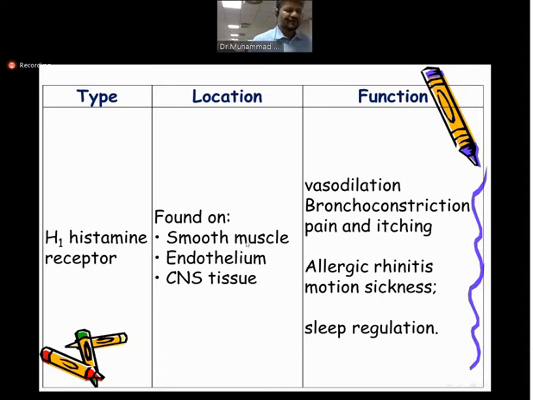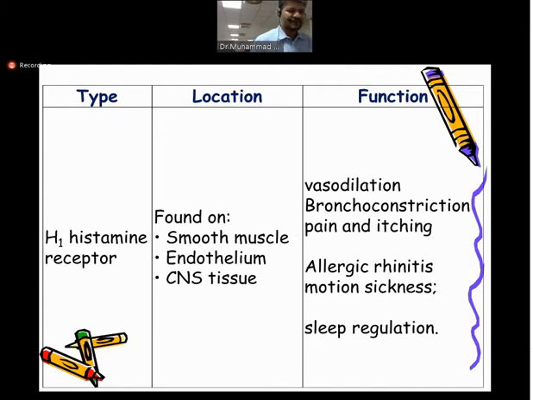So the behavior is different: on blood vessels, stimulation causes vasodilation, whereas on bronchioles it causes bronchoconstriction. Also, H1 receptors cause pain and itching, allergic reactions of the skin, allergic rhinitis, common cold, motion sickness, and sleep regulation. Those are the main functions.